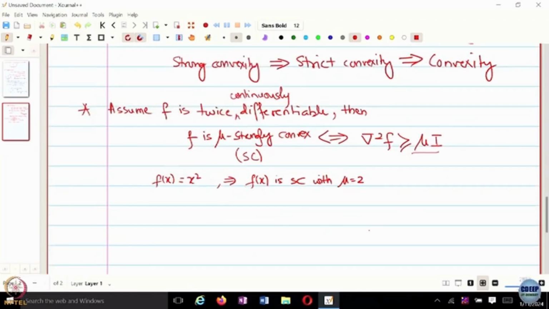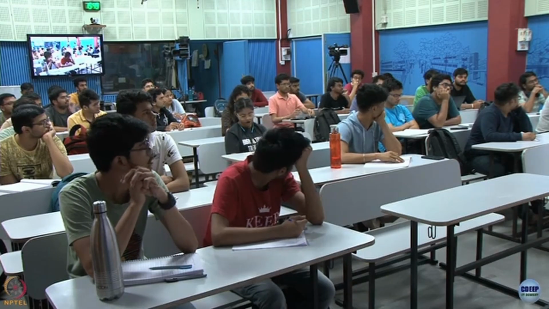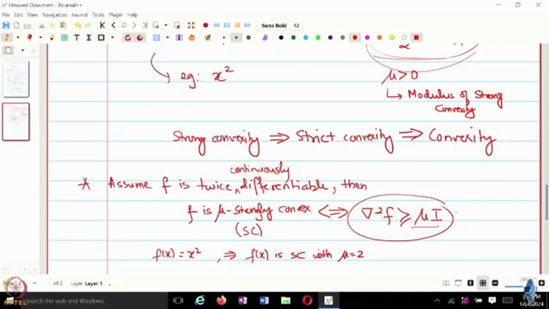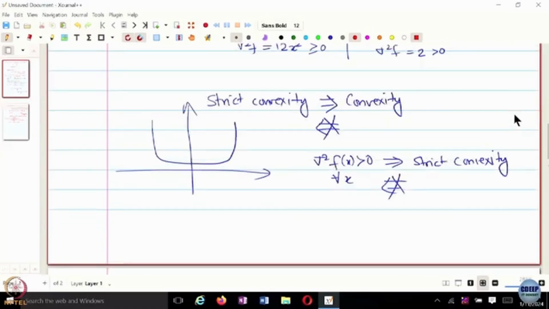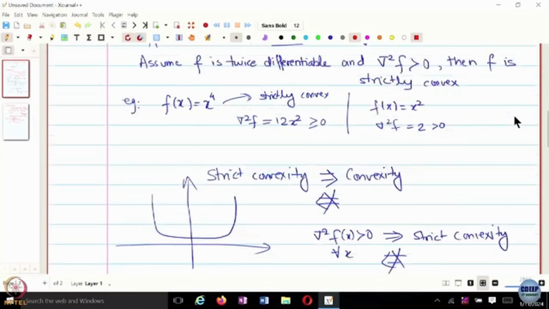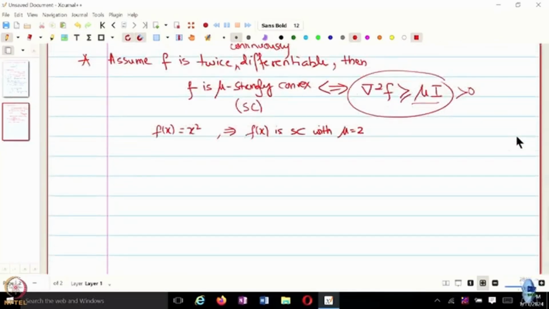So the main question is, how are we concluding that strong convexity will imply strict convexity? Because if you look at this condition, the Hessian of f is strictly greater than 0 because it's lower bounded by mu greater than 0, right? So then if I use this second order sufficient condition, then it's okay. No, this is if and only if.